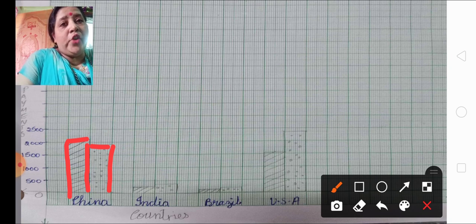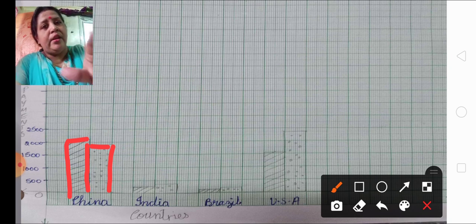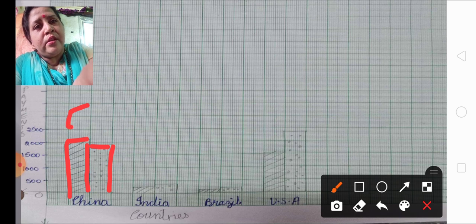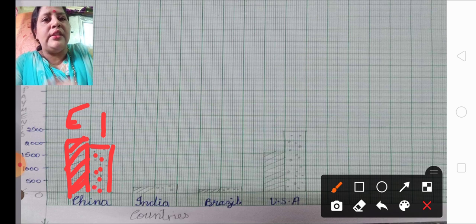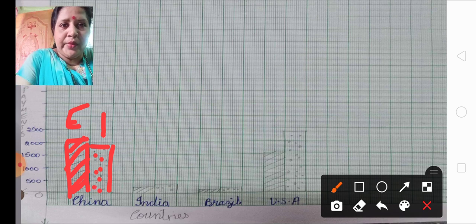Now you are going to show the differences between them. This is your export and this is your import. What did I do in the scale over there? Yes, such lines I have put to show that this is export, and dotted lines, dots over here, to show that this is import. So this was about China.